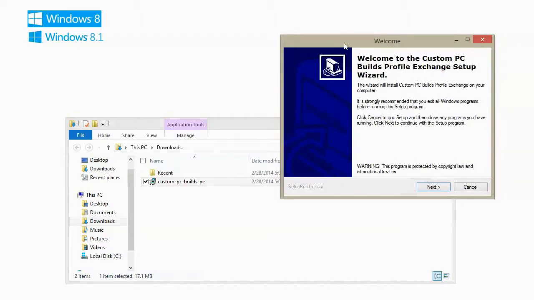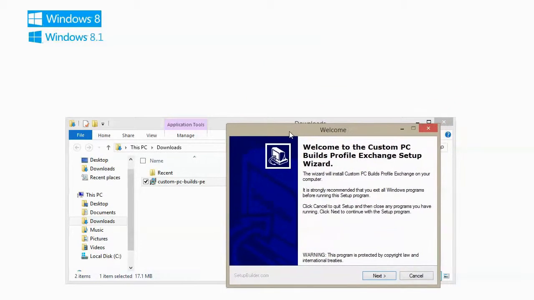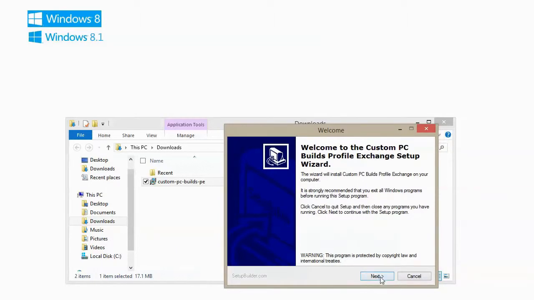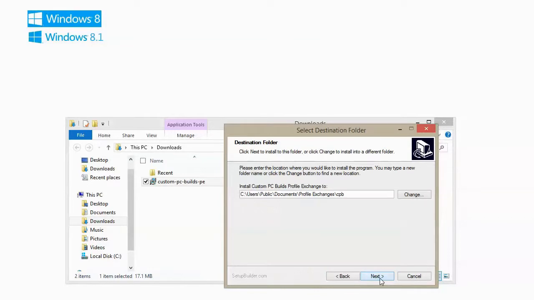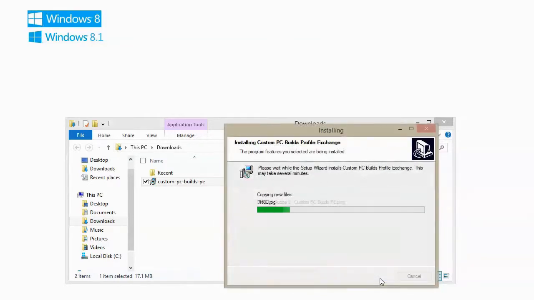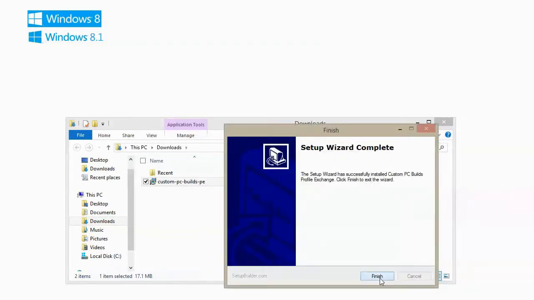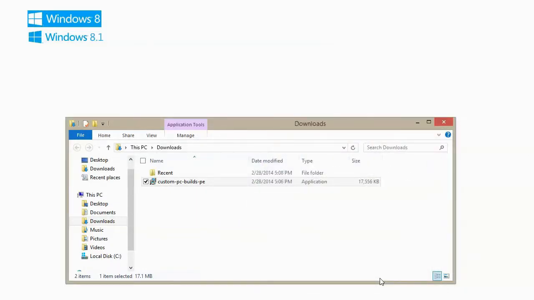We do recommend that you click on the print button for the reading doc. And click on the next, accept the defaults. Now the program data is installed under Windows 8.8.1.